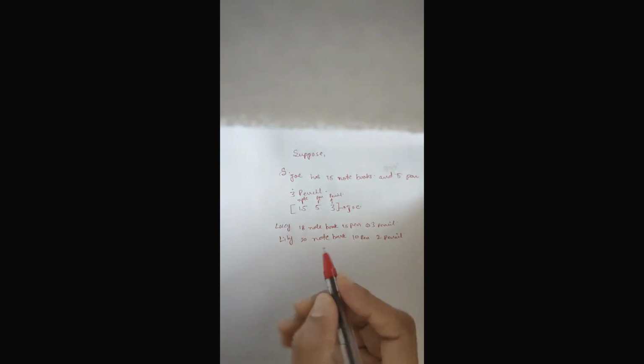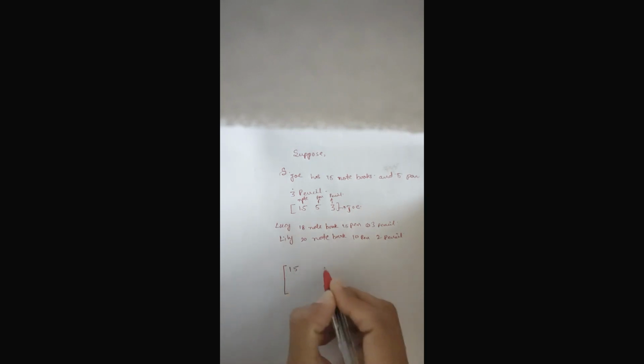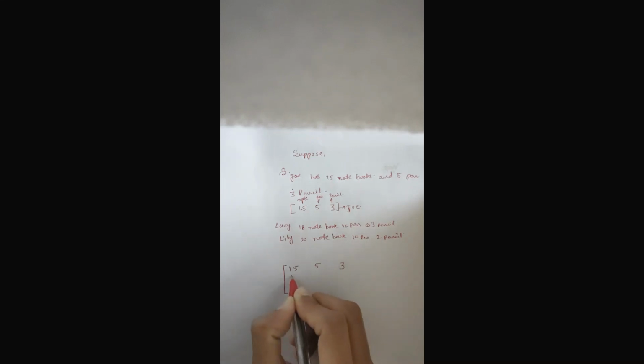So I can write this information in a compact, beautiful way like this: 15, 5, 3, 18, 15, 3, 20, 10, 2.